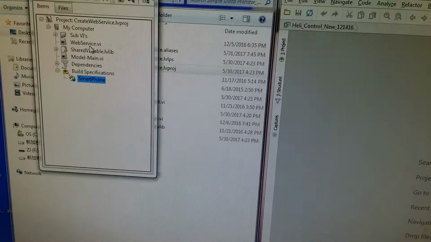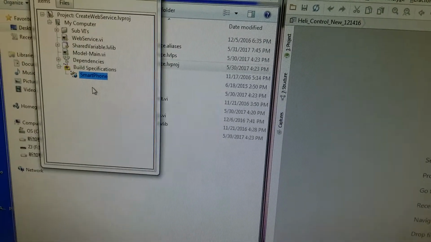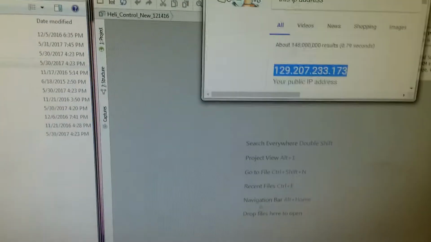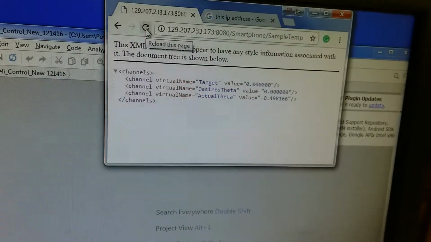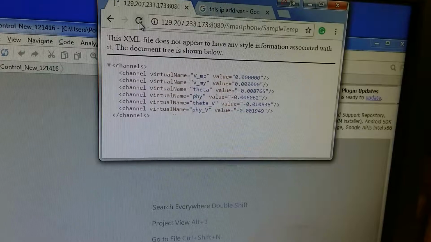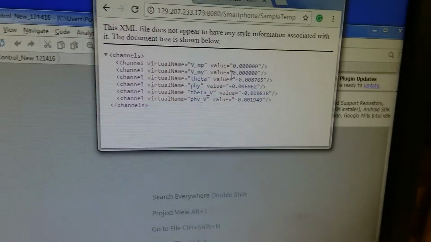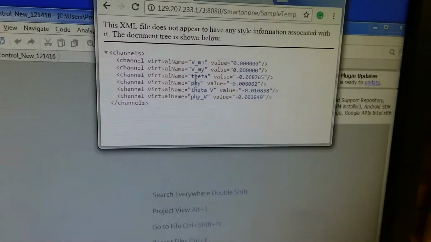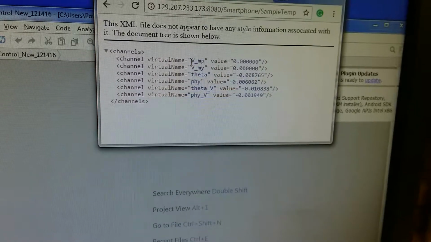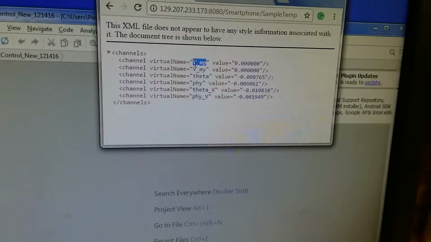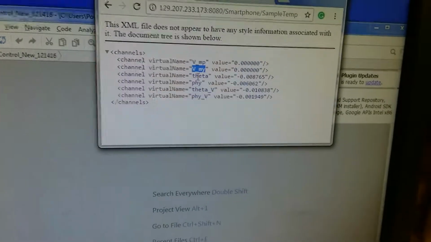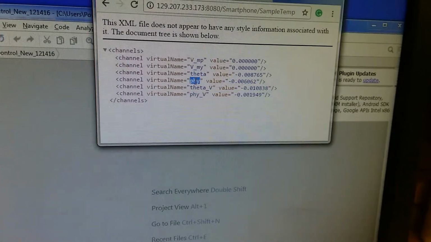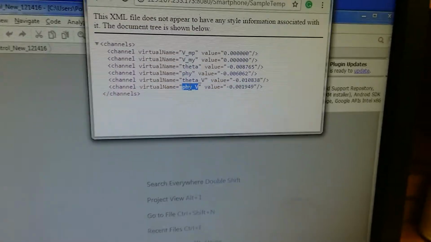Then this web service program will run in the background, and we can see, if we refresh and reload this page, this is the new web service. We have 6 different parameters: control signal, VMP, VMY, and the 4 states of the helicopter, that is theta, phi, theta velocity, and phi velocity.